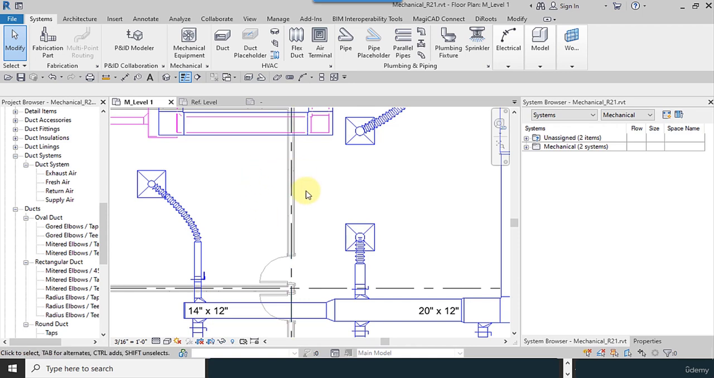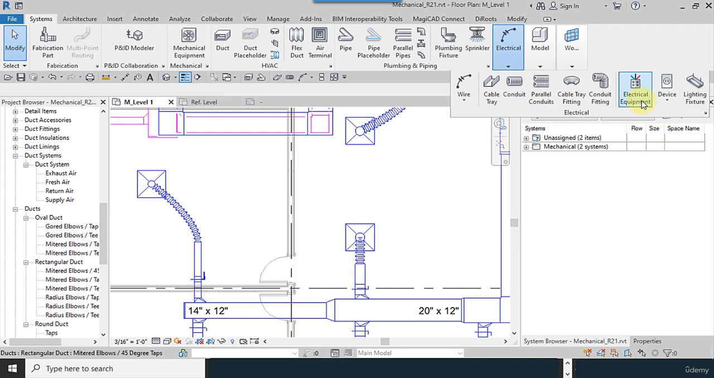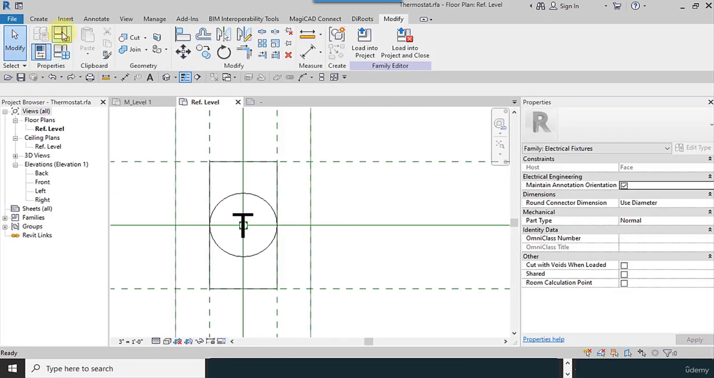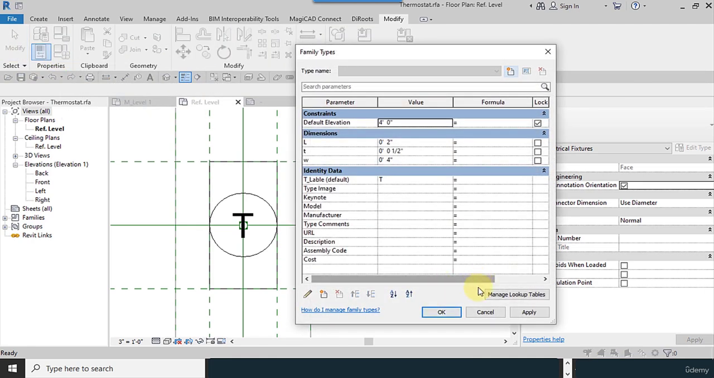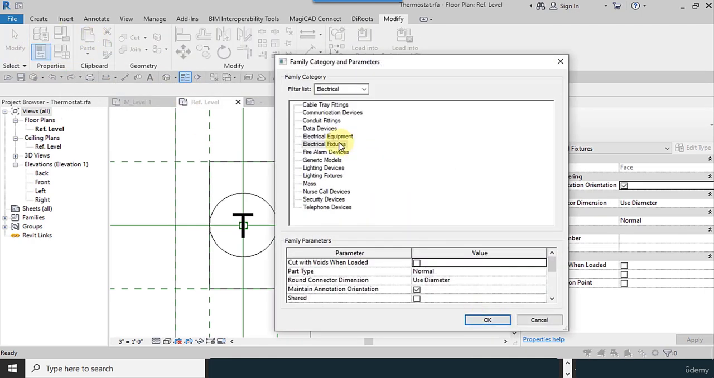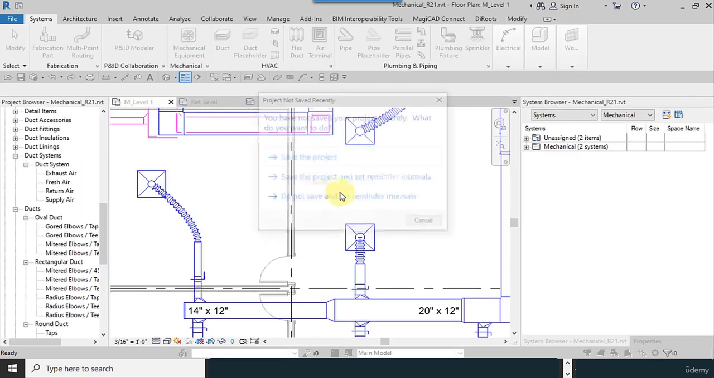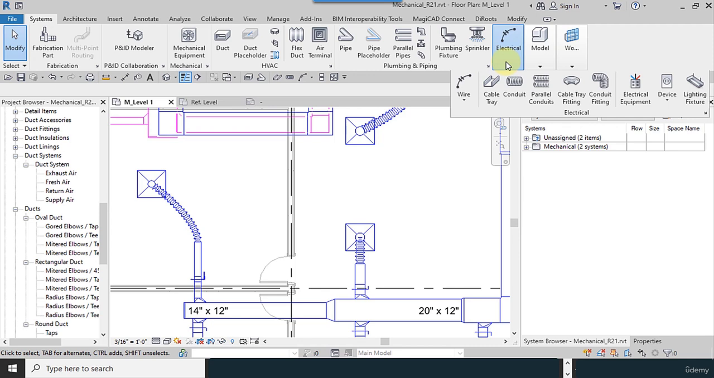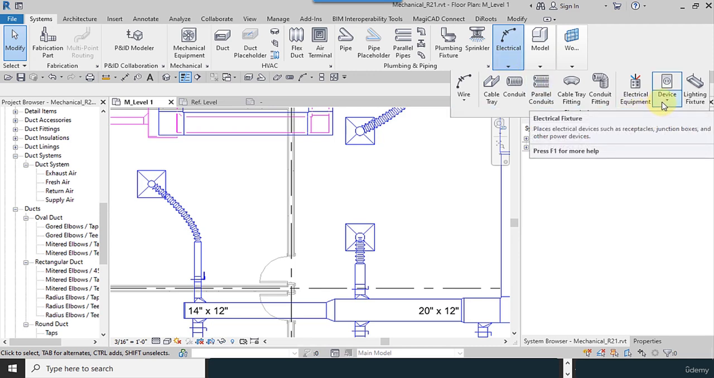Now I cannot see that. The reason is our view template is on the mechanical and our equipment is electrical. So it's logical. Electrical fixtures. If you go to the mechanical project, you cannot see the electrical equipments.